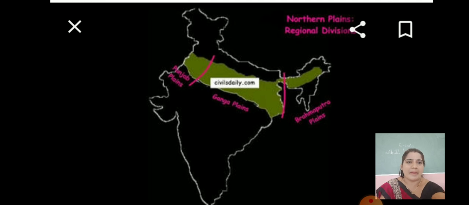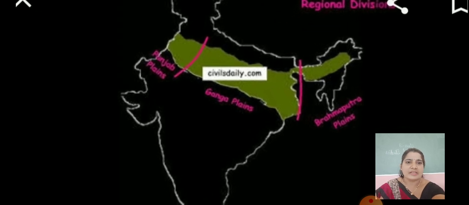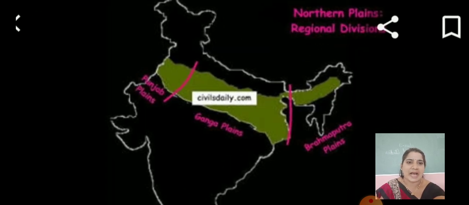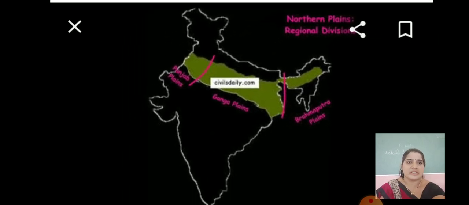Yes, this is the map of the northern plains. Regional divisions were done. See children, Punjab plains, Ganga plains and Brahmaputra plains. So there are three plains in the north. Here we are talking about the plains in the north. So in that, Punjab plain, Ganga plain and Brahmaputra plain, as you can see here.